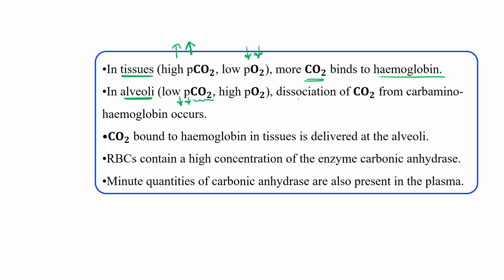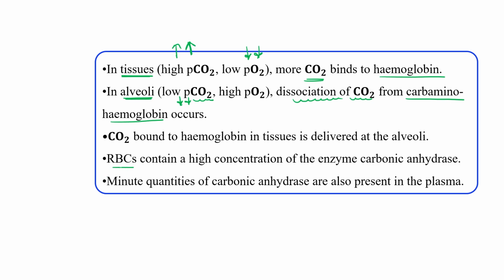This situation is very favorable for carbon dioxide to dissociate from carbaminohemoglobin. So very quickly it dissociates, and this carbon dioxide bound to the hemoglobin in tissue is delivered at the alveoli level.